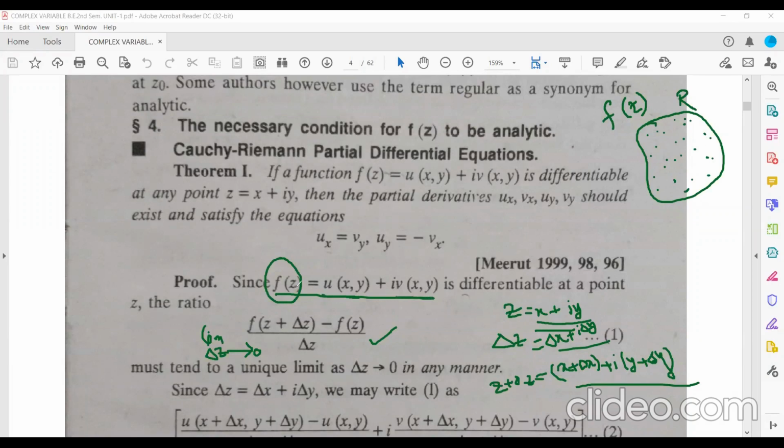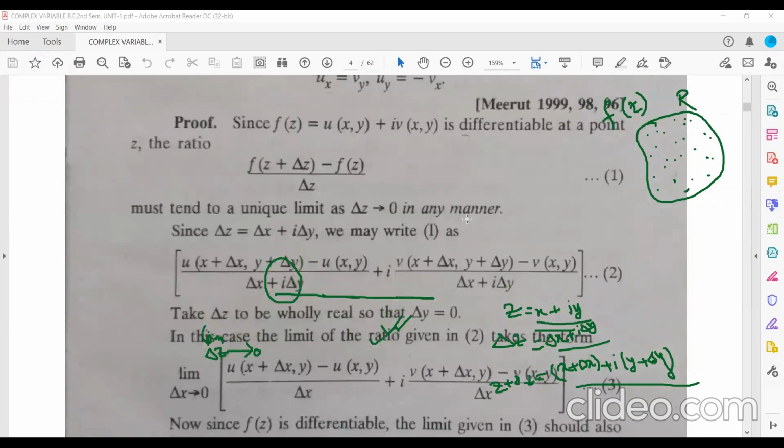So in place of z, if you write z plus del z, this u of x,y will change to u of x plus del x, y plus del y, plus i v of x plus del x, y plus del y. Similarly, f(z) will be u of x,y plus i v of x,y. Then del z will be del x plus i del y. So I have just substituted all this here.